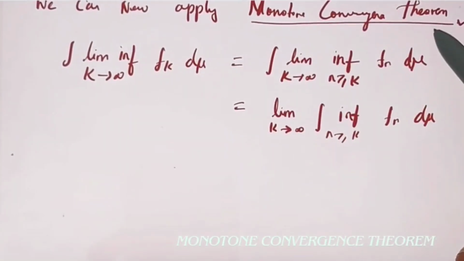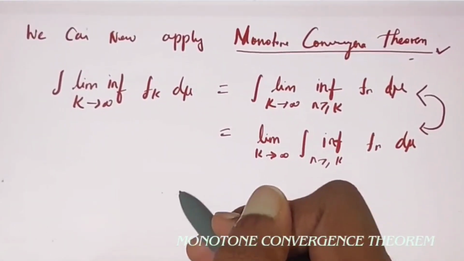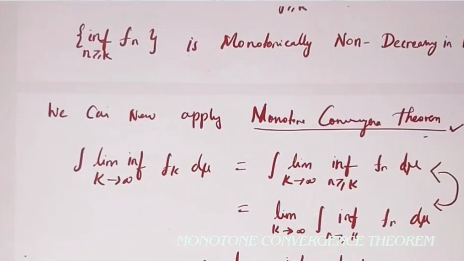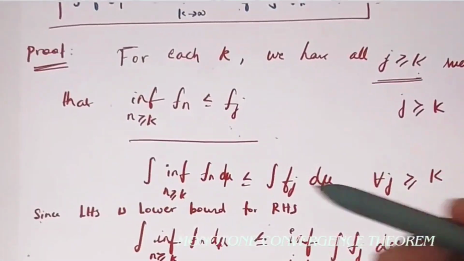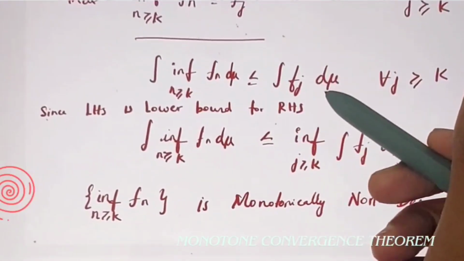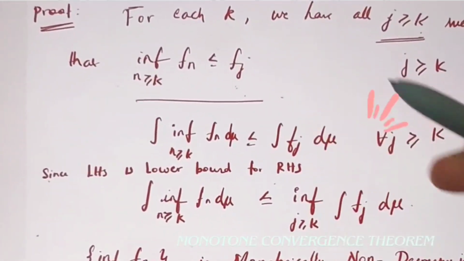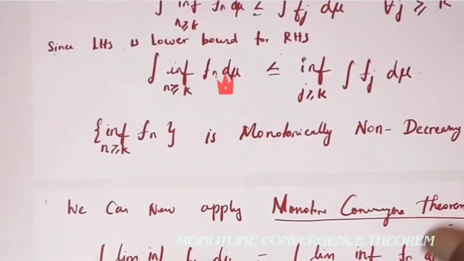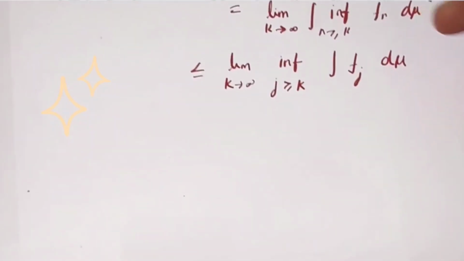So you can see where I have used this monotone convergence theorem, because I have used it here. I have taken this limit to the outside. So what I got is, which will be less than or equal to limit as k goes to infinity of the infimum over j greater than or equal to k, because we have first argued that only. In the beginning of this proof, we started with this inequality, right? So this inequality just came as I have explained, so you would know now. From this inequality, you have just applied the integral, because this is an integral property. And then since this is a lower bound, I can take the infimum. So I just got this inequality. So this is the inequality that we are using right here. From here to here we have just used that inequality.